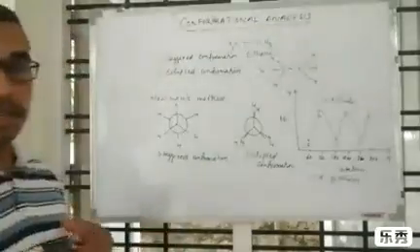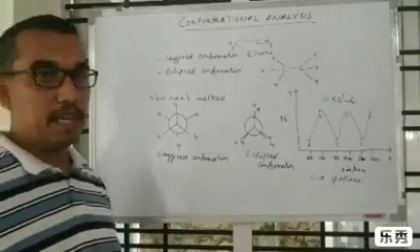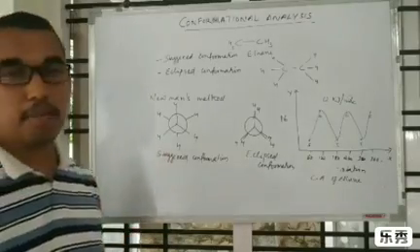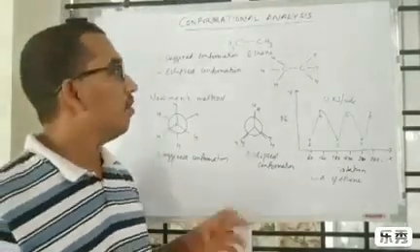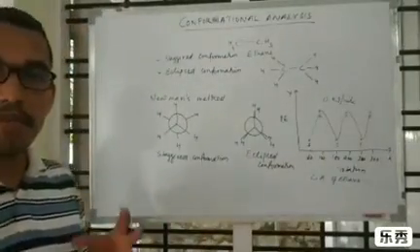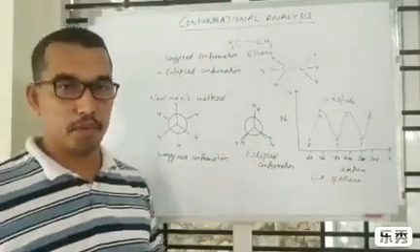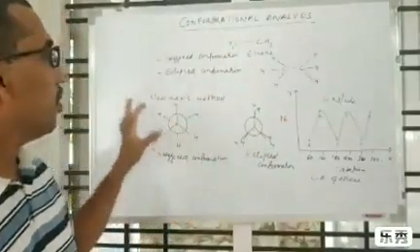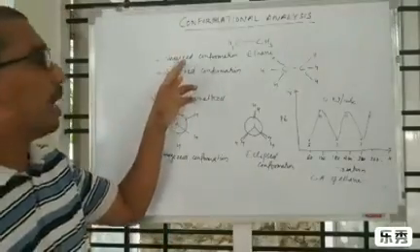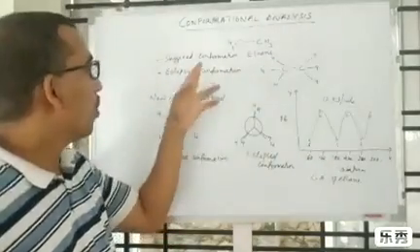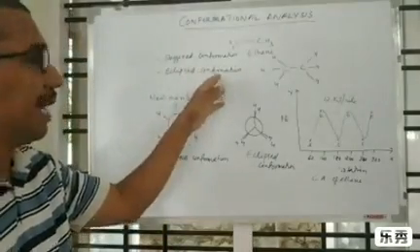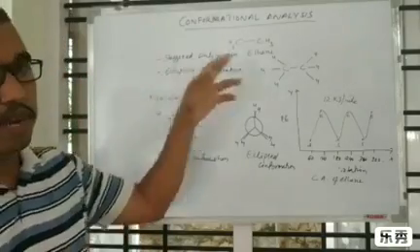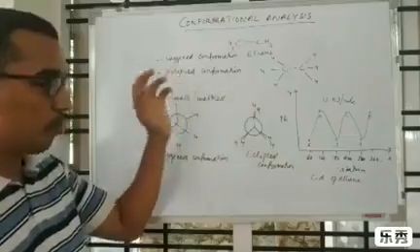So what is a conformer? A conformer is a temporary molecular shape arising due to the rotation of carbon-carbon single bond. For example, in this ethane molecule, an infinite number of conformations are possible due to the rotation of the carbon-carbon single bond. The two extreme conformations of ethane are the staggered conformation and the eclipsed conformation, and these can be represented in Newman's method as well as the Sawhorse projection.